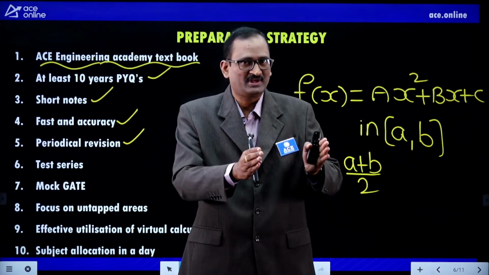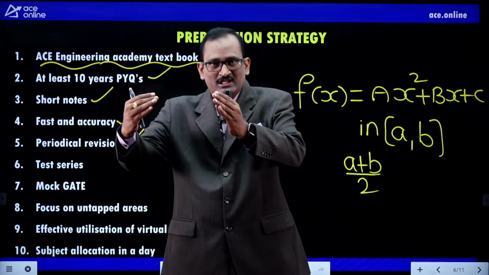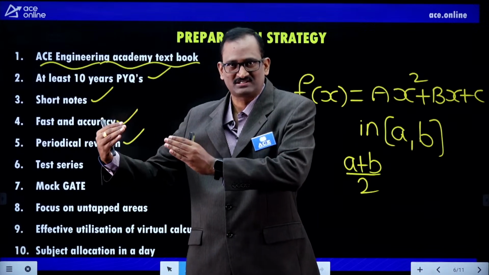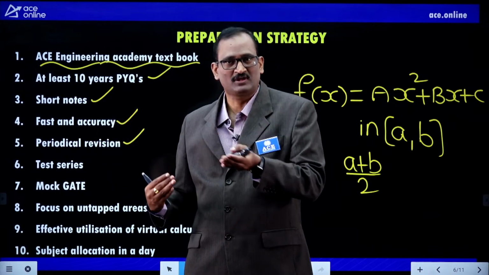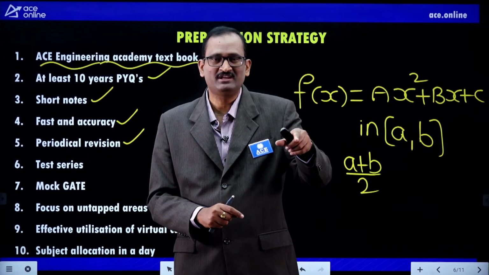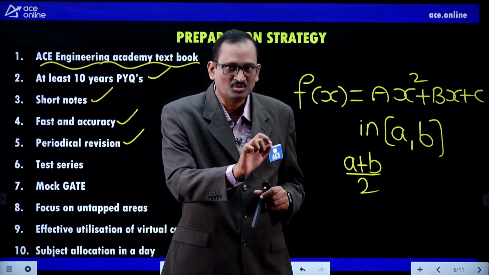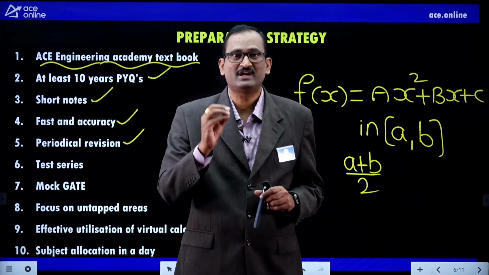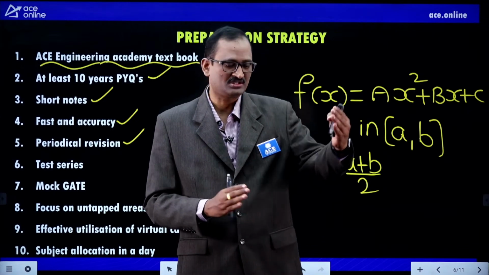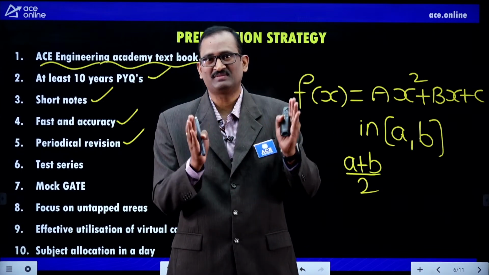For example, engineering maths completed, you have switched over to another subject. While you are preparing another technical subject, or any other particular subject is going on, after 1 week, you need not prepare everything, just go through the engineering mathematics subject. That means, sir, it may take a lot of time to go through each and everything. That is why I said short notes are important. So after 1 week, just go through the short notes, and you will get an idea of the entire engineering mathematics, what